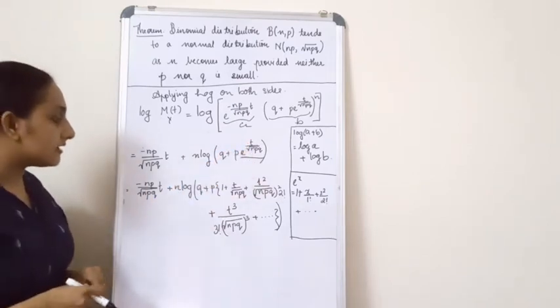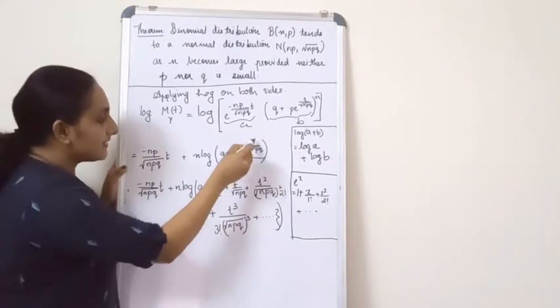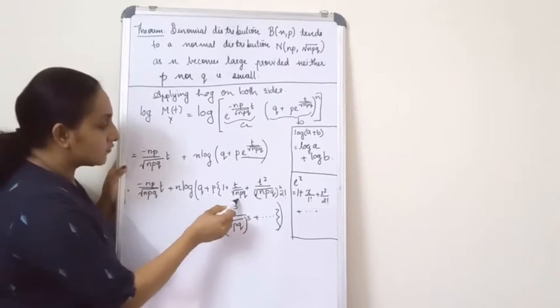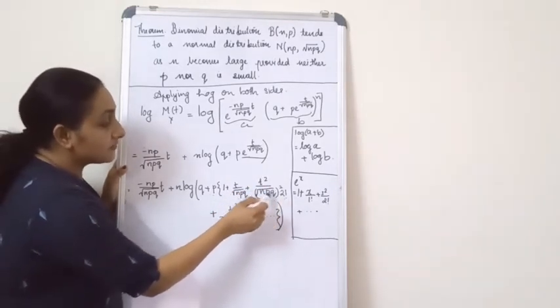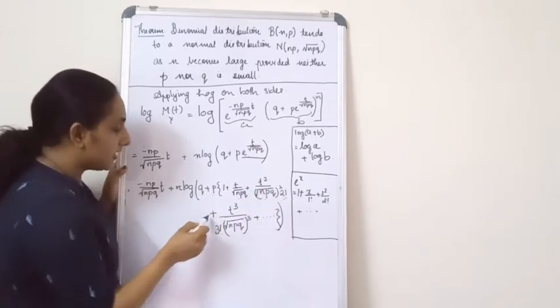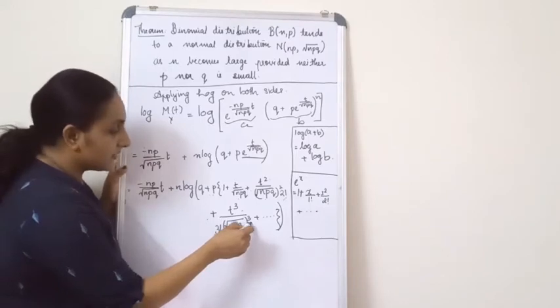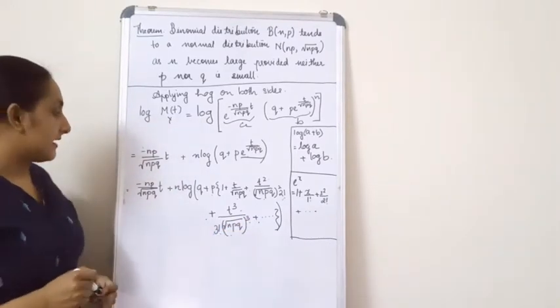So let's see what we get for q plus p into e raised to something. When I expand, I get 1 plus t divided by root npq plus t square by root npq the whole square into 2 factorial plus t cube divided by 3 factorial into root npq cube plus etc.